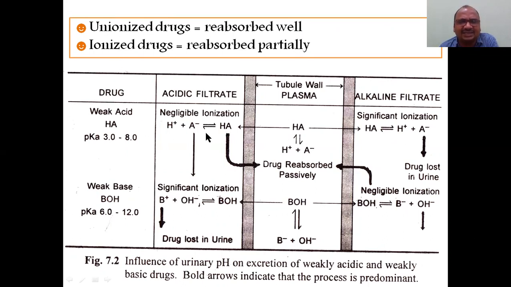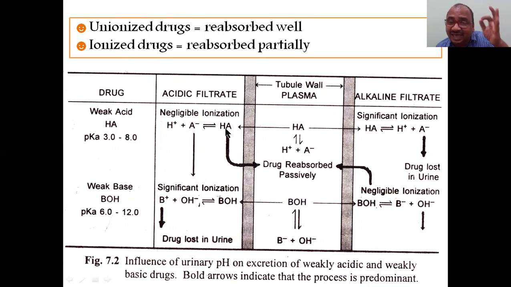Now you see, this is an acidic filtrate. This is an alkaline filtrate. This is the tubular wall. Now if the drug is a weak acid, since your urine is acidic in nature, urine pH influences it. Your drug is weakly acidic and the urine pH is acidic. Since this is also acid, and this is also acid, ionization will not be much, negligible ionization.